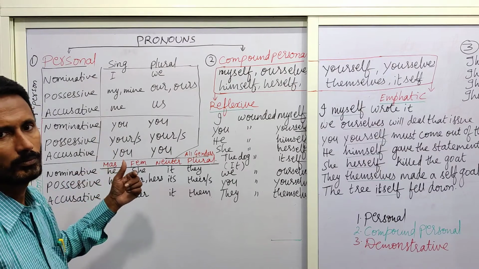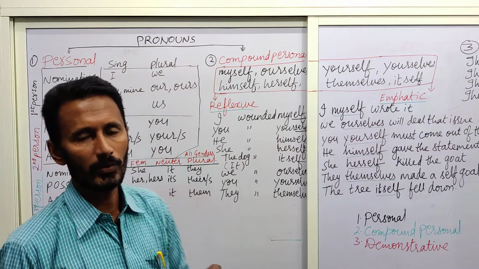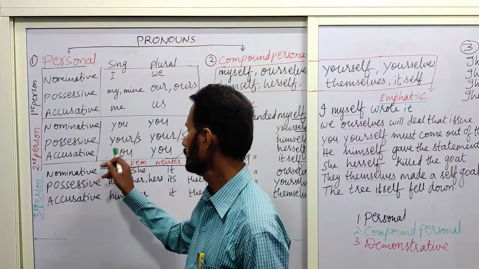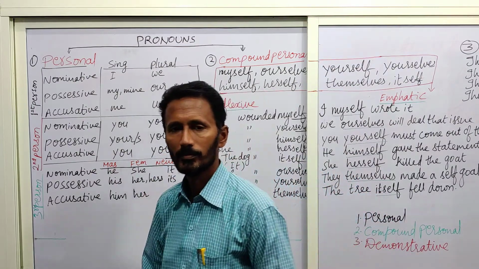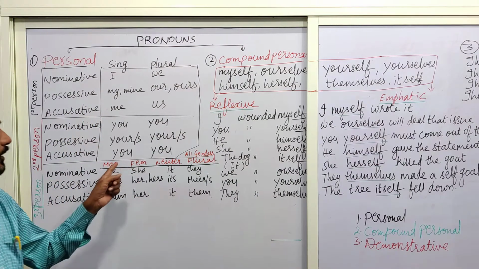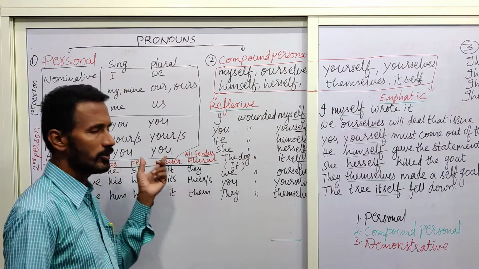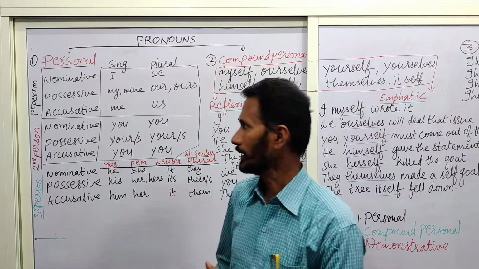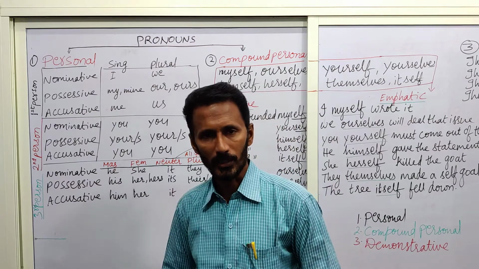Now coming to the second person. You, yours. Have you done your work? It is your pen. It is yours. In the accusative case, in the same manner we use you and you. Of course, I told you to forget these things for a little while. So again you. Next comes the third person.